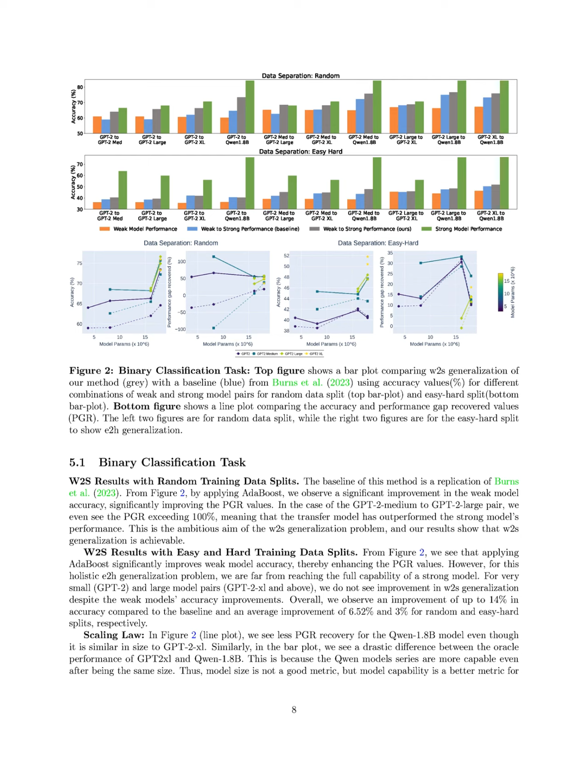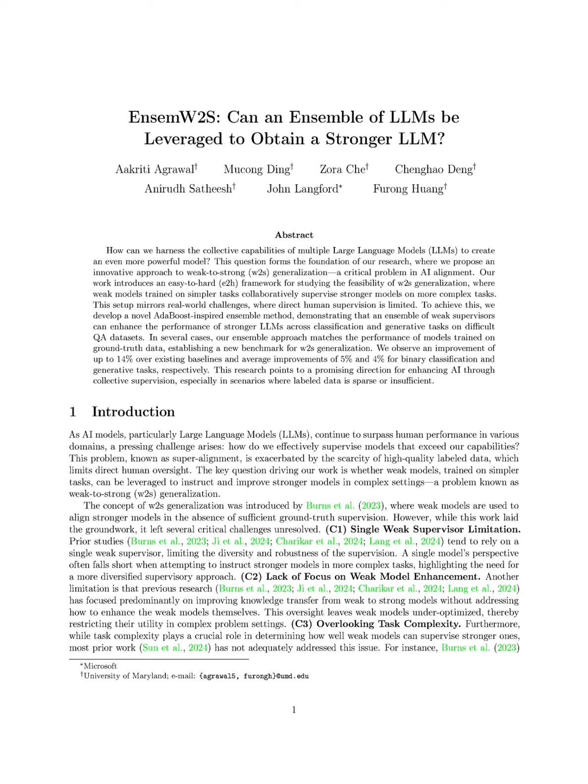For instance, we observed that smaller models benefit more from ensemble learning, while larger models may not show significant improvements due to their tendency to learn all available information, limiting the diversity needed for effective ensemble training. Furthermore, the complexity of the easy-to-hard (E2H) generalization problem may hinder performance in scenarios where the disparity between easy and hard tasks is minimal, as seen in the ARC dataset, where improvements were less pronounced. Thus, while our method shows promise, its effectiveness may vary based on model size, task complexity, and available computational resources.